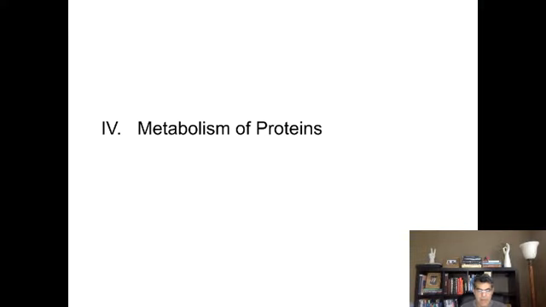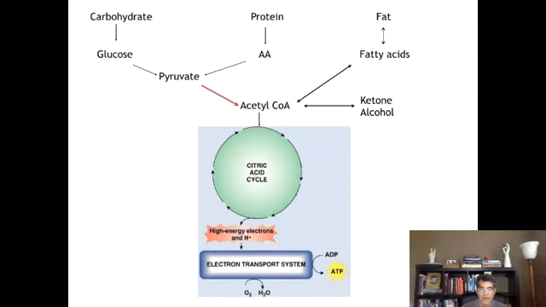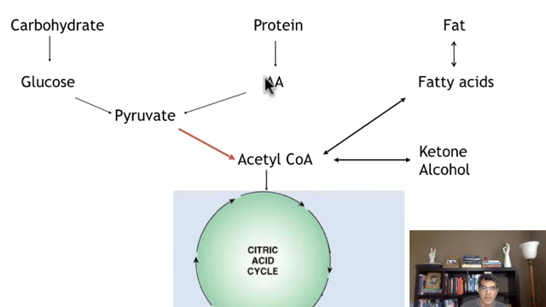That is going to bring us to the metabolism of protein. So we finished carbohydrate, we finished lipid. Now we're going to talk about protein. Let's go back to our original diagram. Do you remember we said protein is composed of a bunch of amino acids? If you eat protein, your body is going to break down protein to amino acid, and we're going to create new protein out of this amino acid.